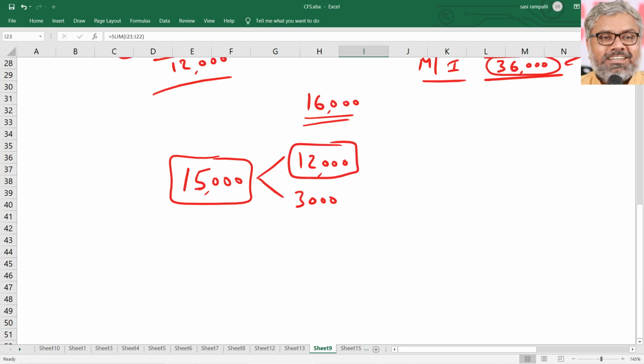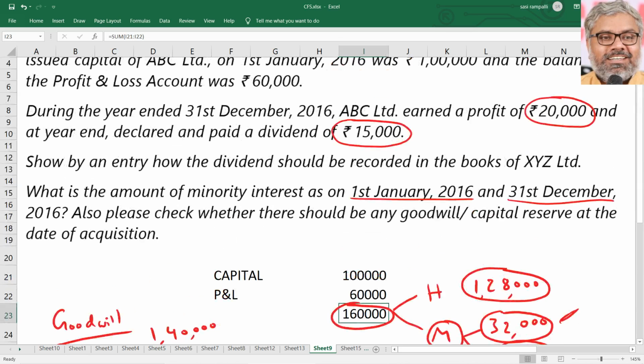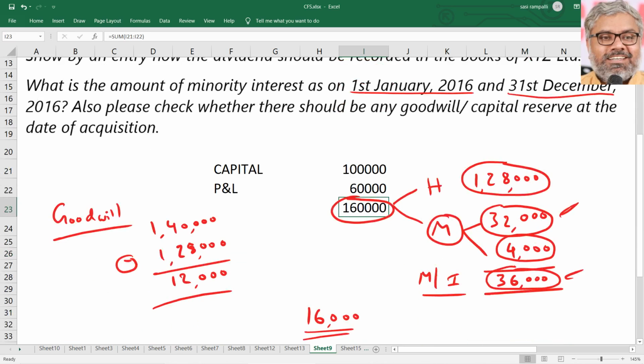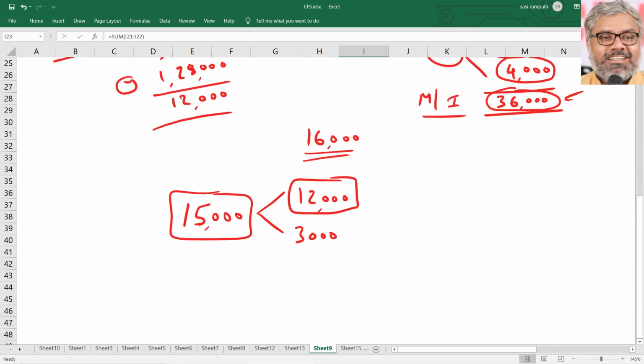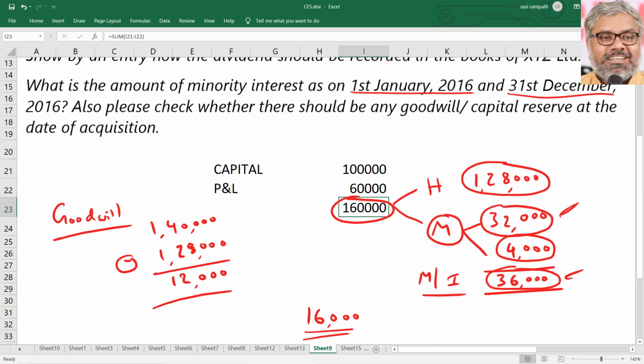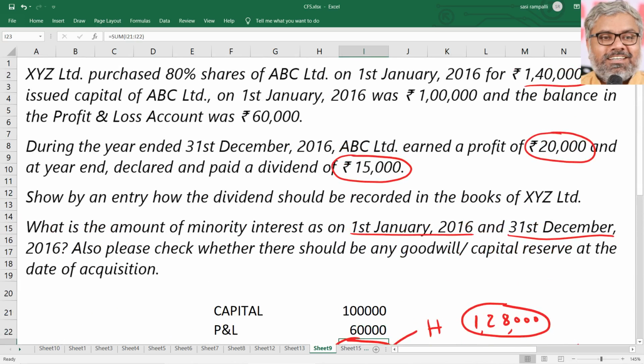So the treatment for dividend should be related to the holding company as 12,000 rupees only. What is the entry he is asking? For the dividend to be recorded in the books of XYZ Limited, it will receive money. So bank account debit to P&L account. Amount is 12,000. That's all. That is the treatment for dividend in the books of XYZ Limited, because the dividend it has received is from the post-acquisition profits, which is related to the current year profits. So it was clear in the question.